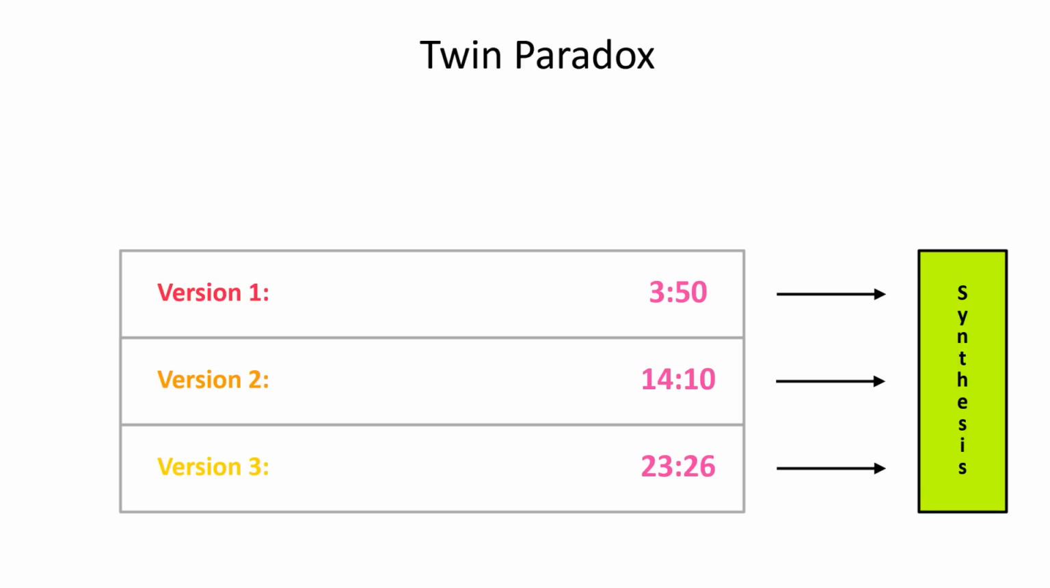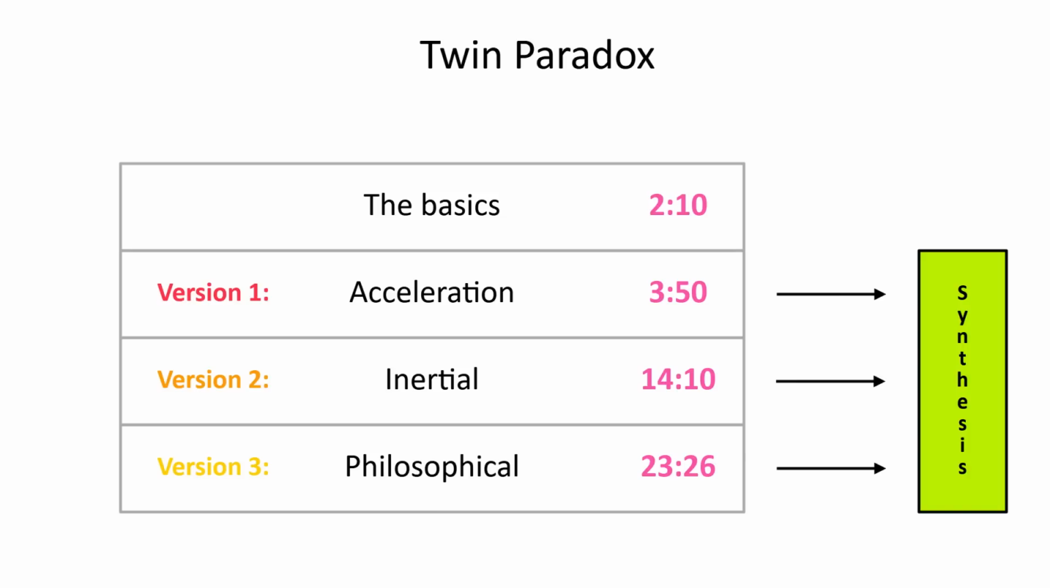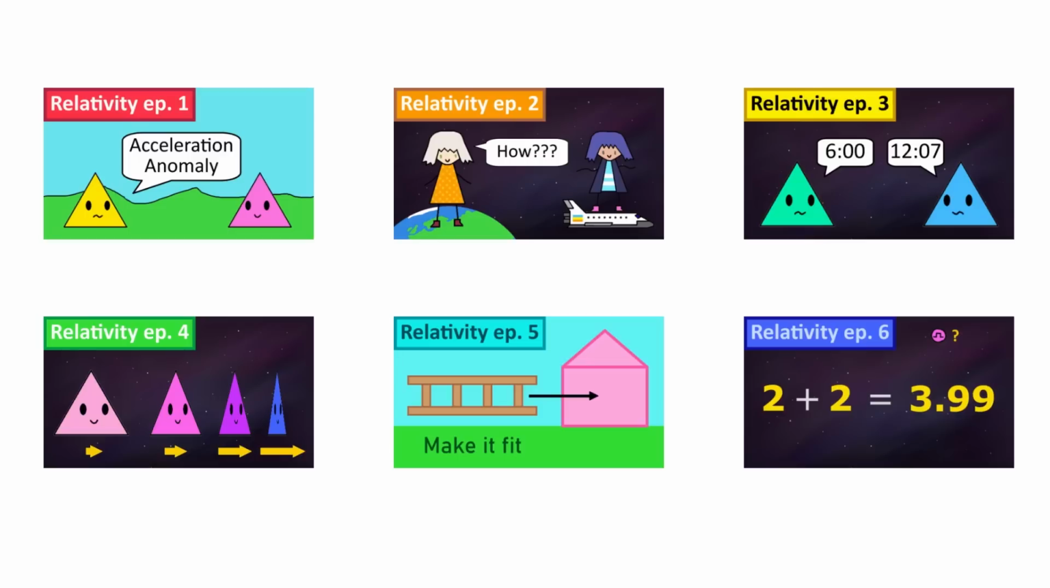The names I've chosen for these 3 versions are the acceleration version, the inertial version, and the philosophical version. I'll be covering them in that same order, but to understand any of them, you first need to know the basics of relativity. Those are covered in depth in episodes 1 to 6, so I highly recommend you watch those first, but I will give a brief recap here.